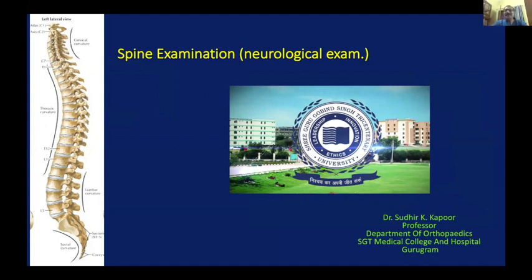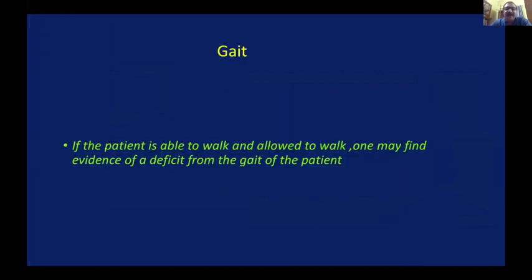Well, neurological examination is an equally important part of a spine examination. Without that, you can't come to a final diagnosis. Let us understand if a patient of spine is able to walk and allowed to walk. Both are important. If the spine is unstable, very tender, don't make the patient walk. If the patient is able to walk, one may find out something about the deficit from the gait itself.